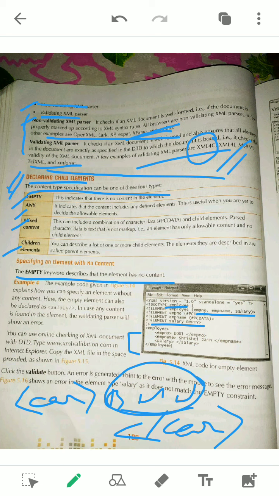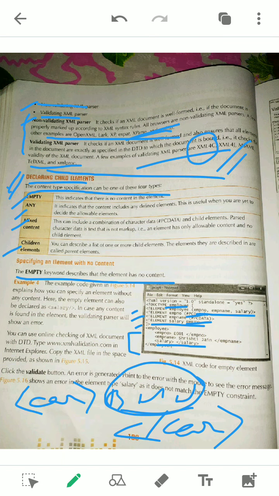And employee number, employee name and salary all have elements, and they will have some content. That's why it is written PCDATA, that means parsed character data. There will be some content, or may not be. We can write or may not. But whenever it is mentioned empty, then you must make it empty. If you have written any content with this, there will be an error. Here it is mentioned as empty, so there is no content in the salary in your XML.